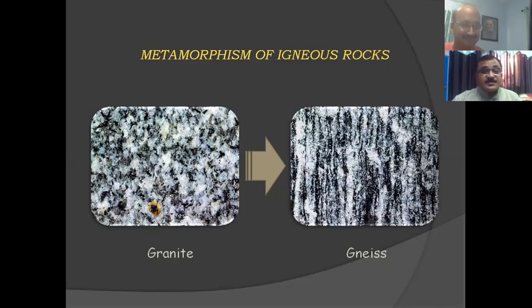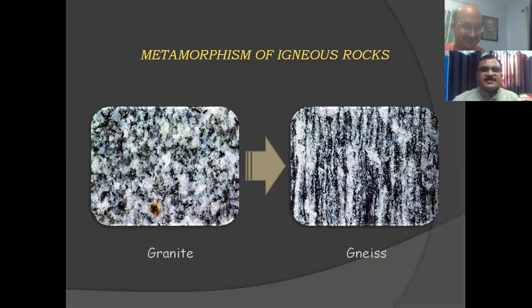But you can see the difference in the fabrics. Changes are there. That meso structure is very well seen in these rocks, because fabric is developed in metamorphic rocks. Fabric is always developed. So this is one case.